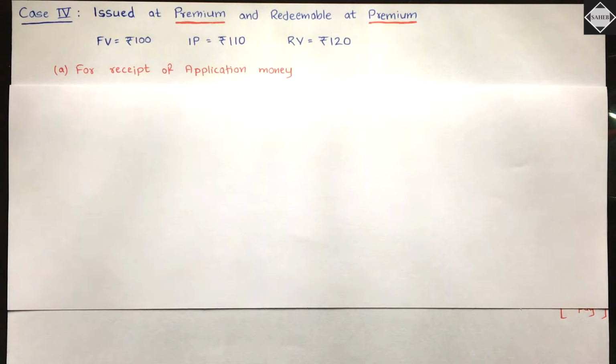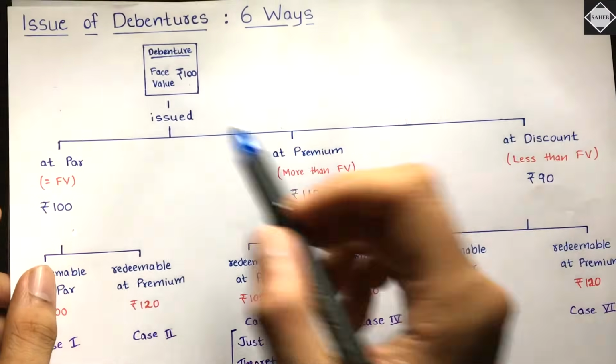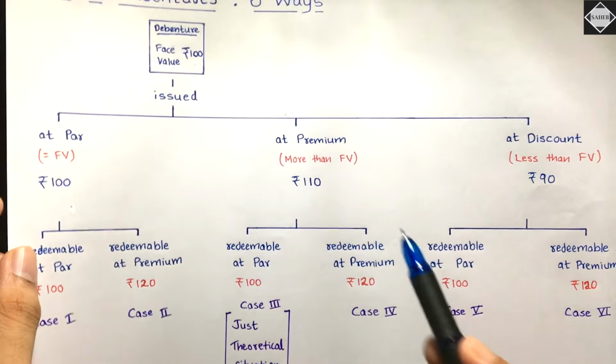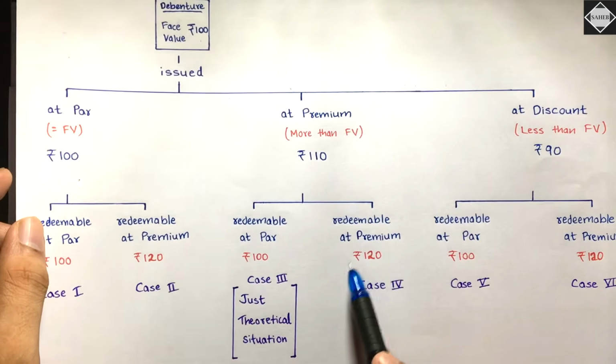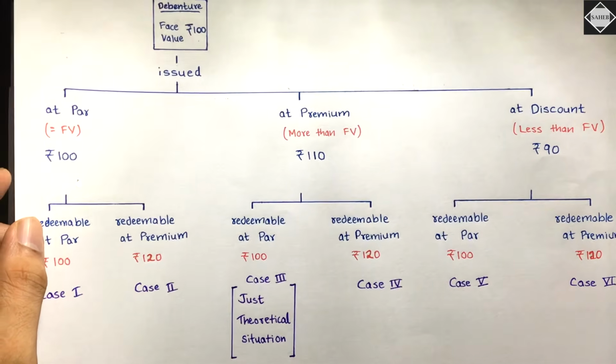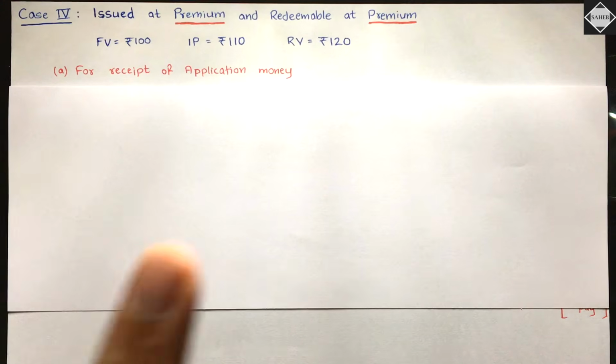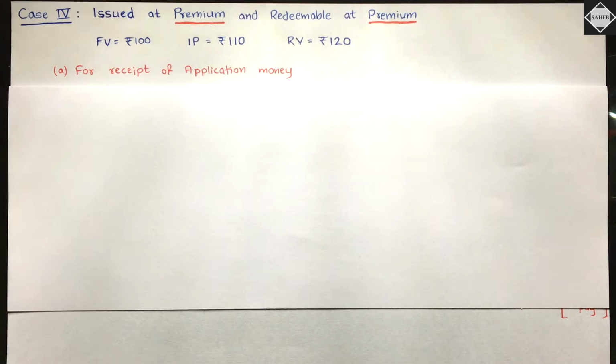Fine. So if you see that in the flow chart over here: face value rupees 100, issued at premium 110, and then redeemable at premium 120. So this is case 4. Is that clear? Simple. So let's begin. Let's understand how the journal entries will be passed. The same assumption: entire money will be received in application only.